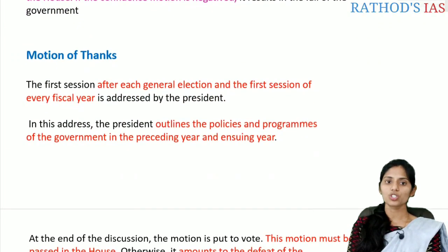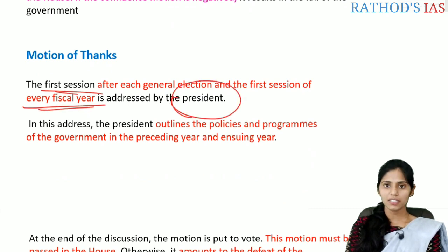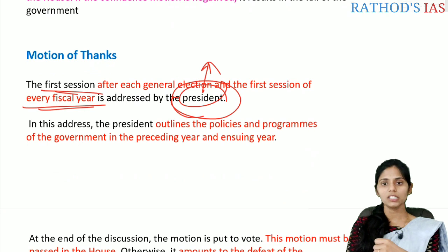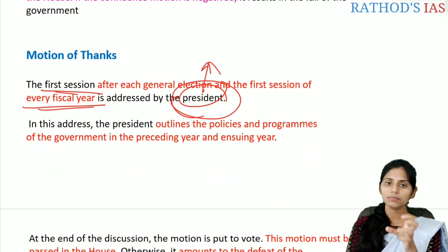And the next one is the motion of thanks. In the first session of every financial year, the President addresses the house, and in this address the President will outline the policies and programs of the government of the preceding year, and the programs for the ensuing year, which will be discussed.